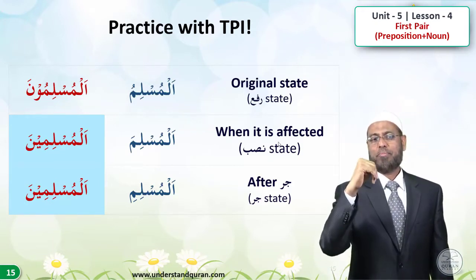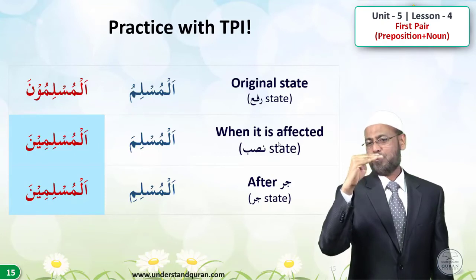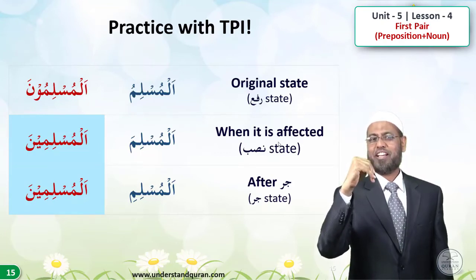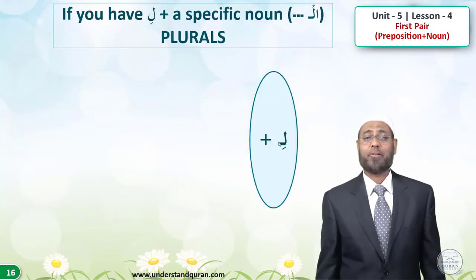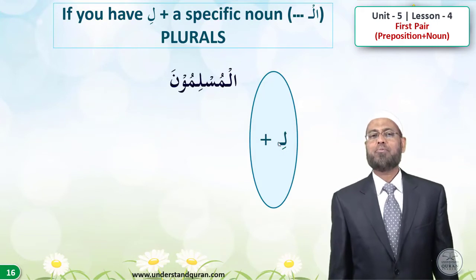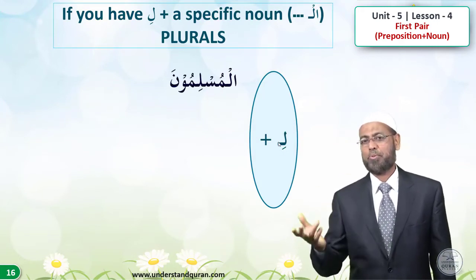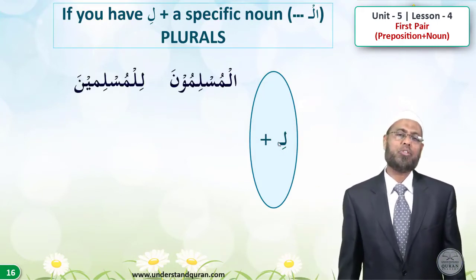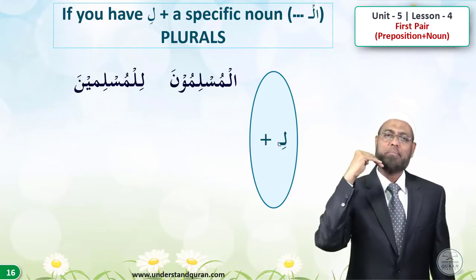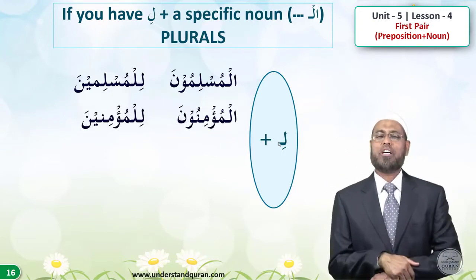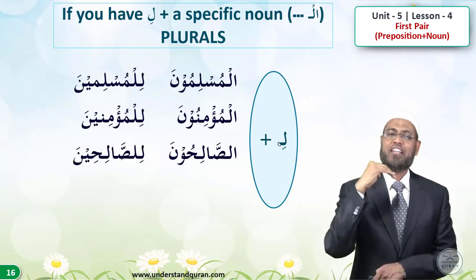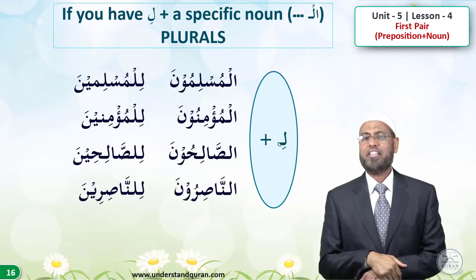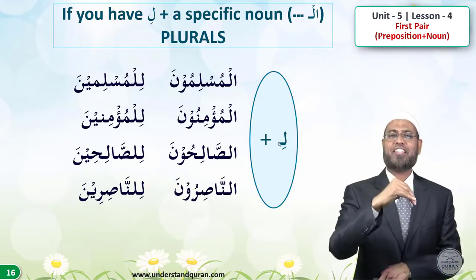So remember, al-Muslimina, these two are same. You can do an activity or movement to show that these two are same. Al-Muslimin, al-Muslimin. That makes life simple. So let's take al-Muslimuna with the preposition li. Li and al-Muslimuna will become lil-Muslimina. Li and al-Mu'minuna will become lil-Mu'minina. Li and as-Salihun, lis-Salihina. Li and al-Nasirun, lil-Nasirina.